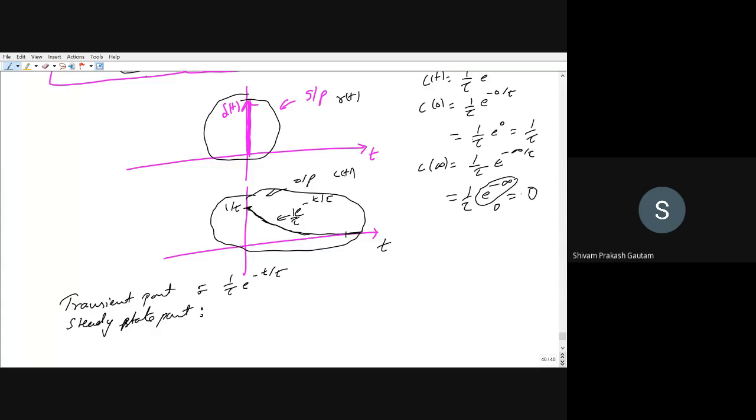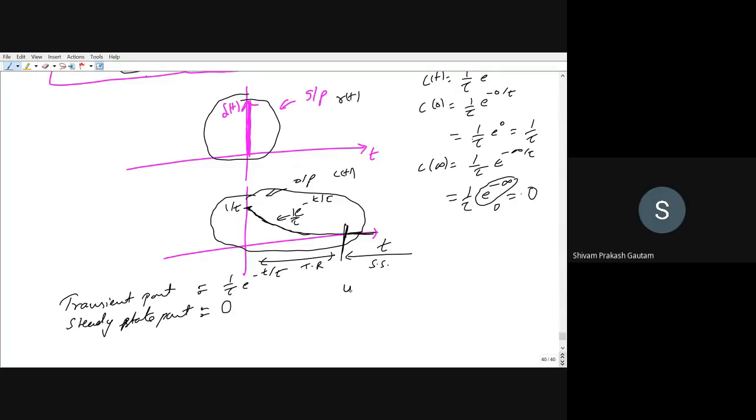And what is the steady state response? By definition, what is meant by steady state? The transient will vanish out, and after that time the response is steady state. From here to here, it is transient response. From this part onward, it is steady state response. So can anyone tell me what is my steady state response? It is zero, right?